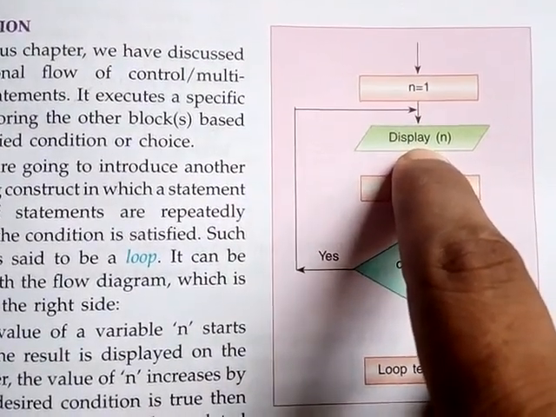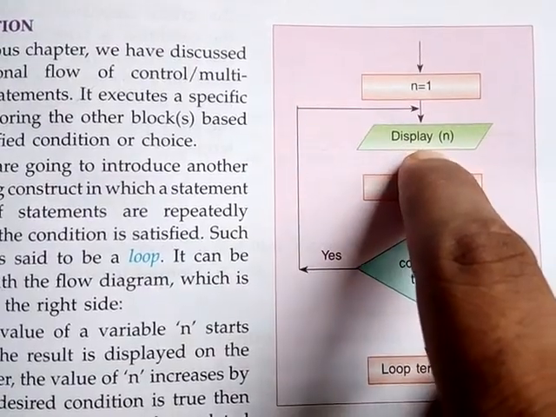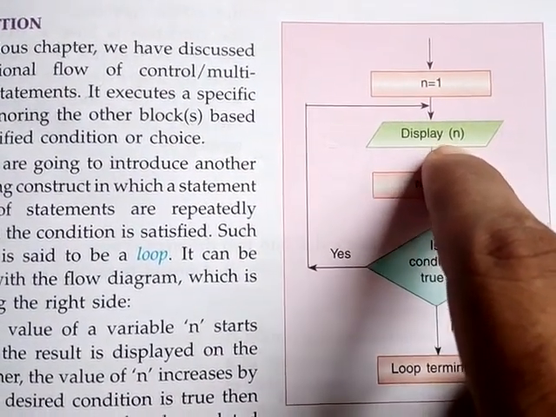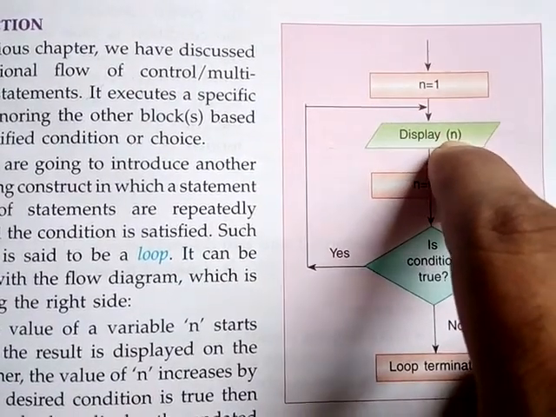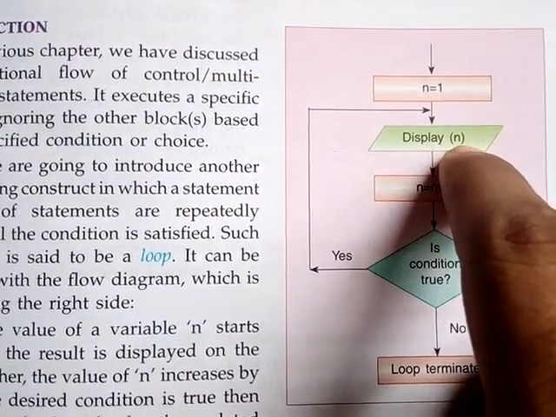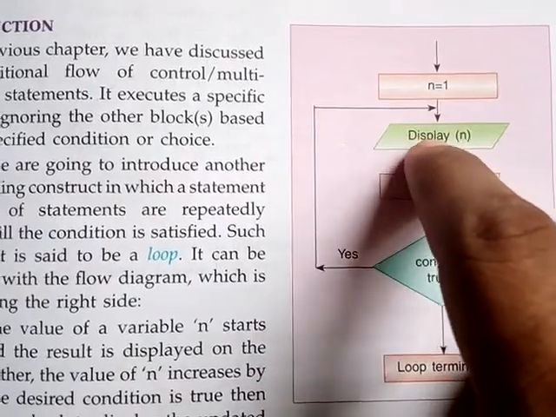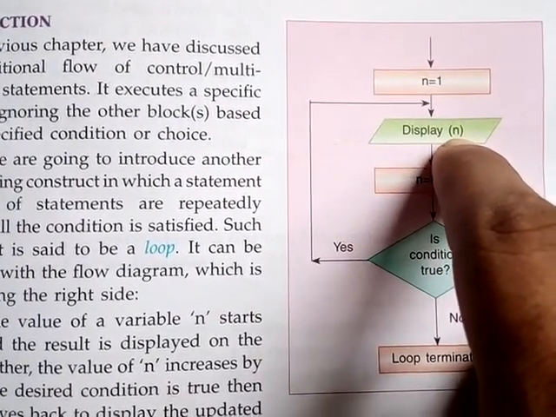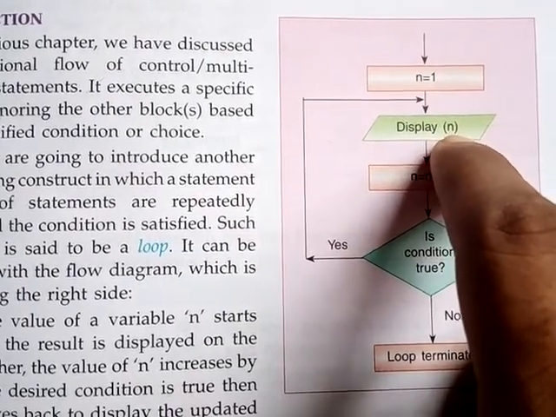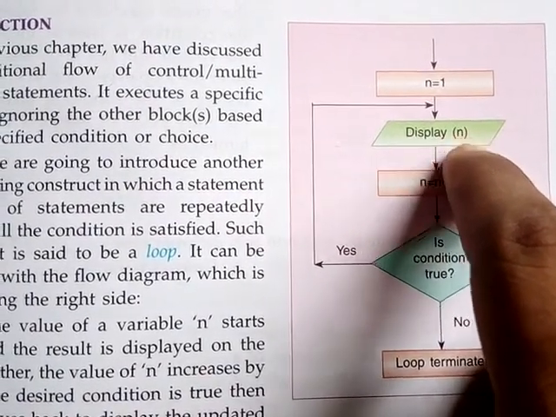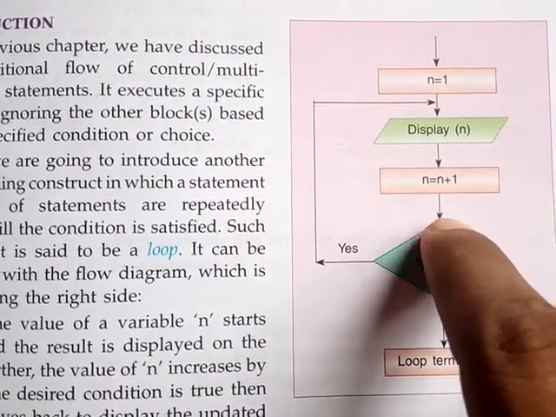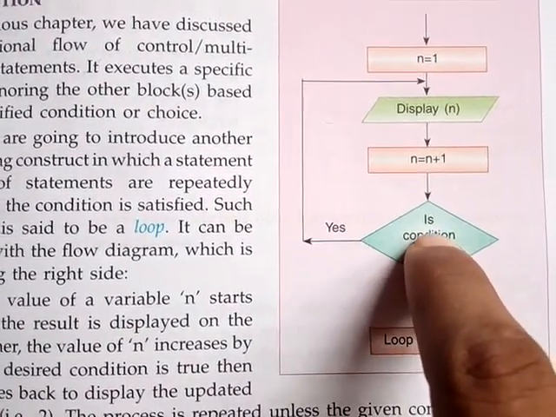Sir, how did you come to know that display is the function name? How can I say? Because after display, within parentheses, n is there. Whenever we give open and close parentheses, it denotes a function or method. And here n is the argument, that means the value of n would be processed by this function. Then n equal to n plus 1, and then see, condition checking.